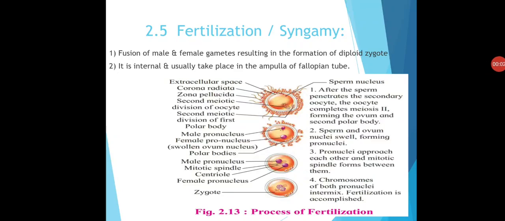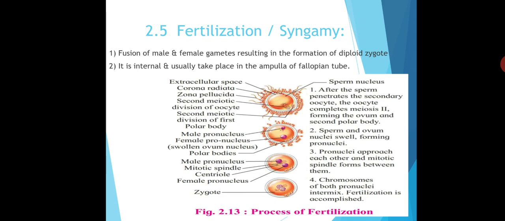Hello students, today we will continue our chapter that is reproduction in lower and higher animals. Last time in this chapter we have studied the process of gametogenesis and structure of gametes. Today we have to see the fertilization and embryonic development.